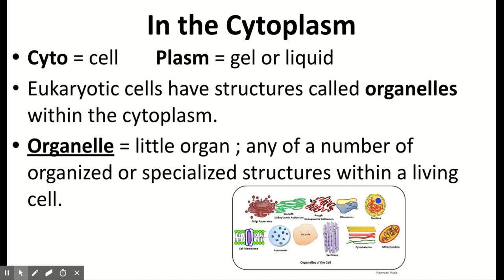Our cytoplasm, cyto meaning cell, plasm meaning gel, liquid. So the cytoplasm is the gel, liquid, or background of the cell. So that's what's going to be in charge of holding all of the organelles. So you're going to hear this term organelle a lot throughout this unit, which literally means mini organ. If you think about your organs within your body, it's helping your body function. So organelles are small organs inside the cell that allow the cell to operate as a whole.